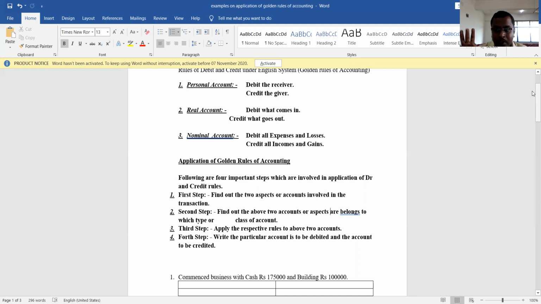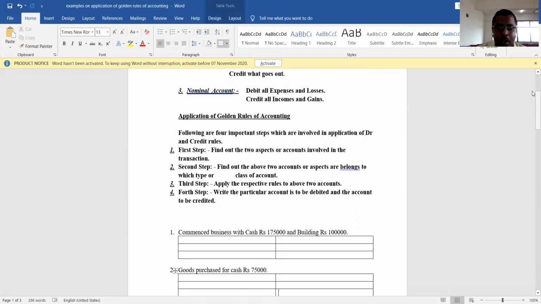Understood? The four steps are: first you should find out the two accounts, later you should see which category those two accounts belong to, later you need to apply the respective debit and credit rules, later you need to write which account is to be debited and which account is to be credited. So it is all about golden rules of accounting and their application.